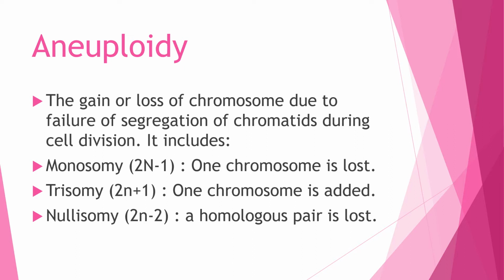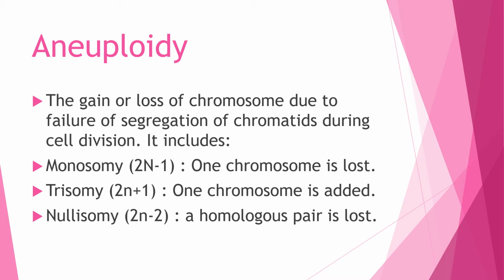When there is not proper segregation of chromatids, this leads to monosomy. Monosomy is the term given when there is a loss of one chromosome from the total number. Like in human beings, if there are 46 chromosomes, then it will become 45.